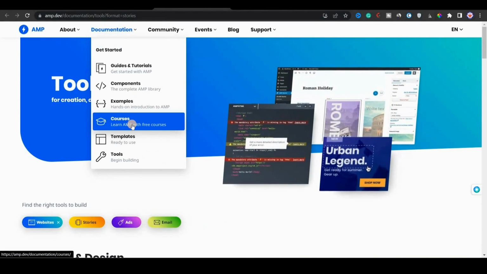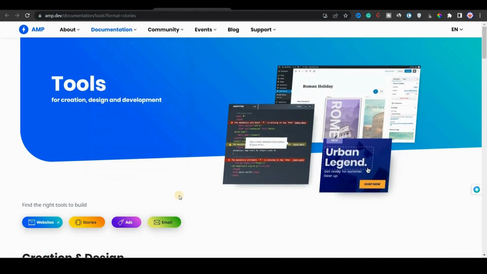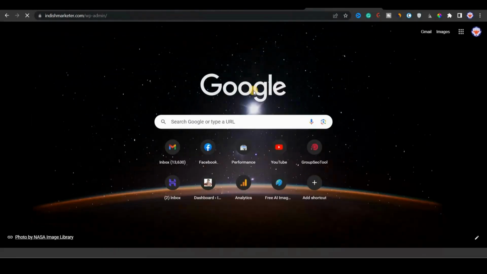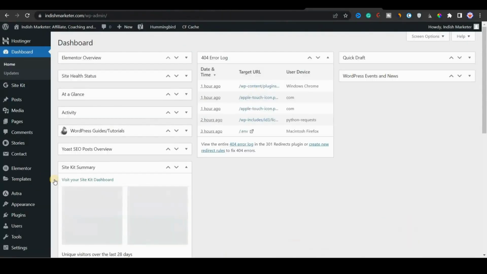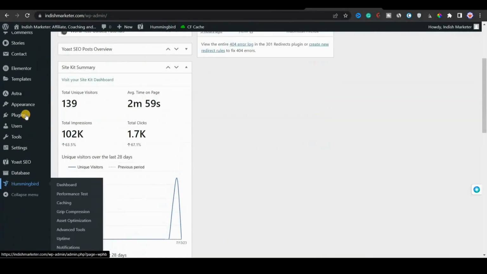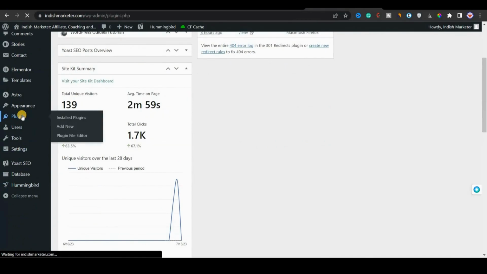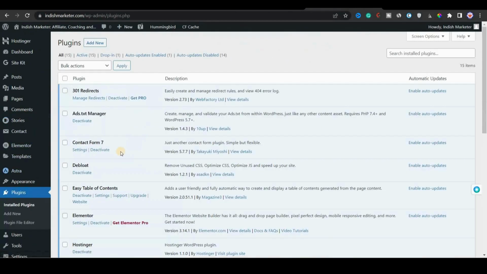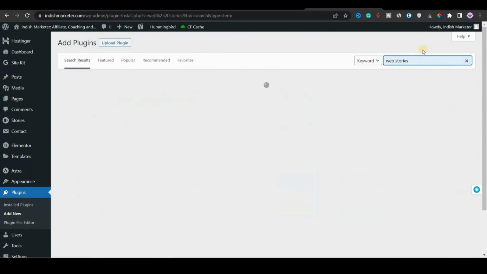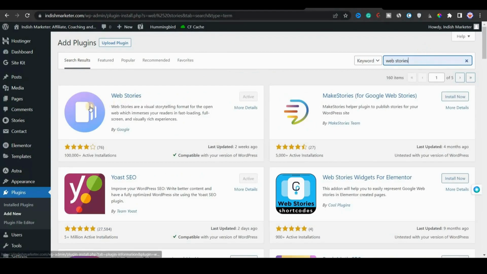Now we will go to WordPress. I'm on my own WordPress account, and I will install web stories and show you. Okay, let me go to my WordPress dashboard. You can see that I'm on my WordPress dashboard right now. To install the plugin, I'll simply go to plugins. I'll click on plugins, and after coming to plugins, I will click on add new. In the search plugin section, I will type web stories, then I will click on search. You can see the result here.